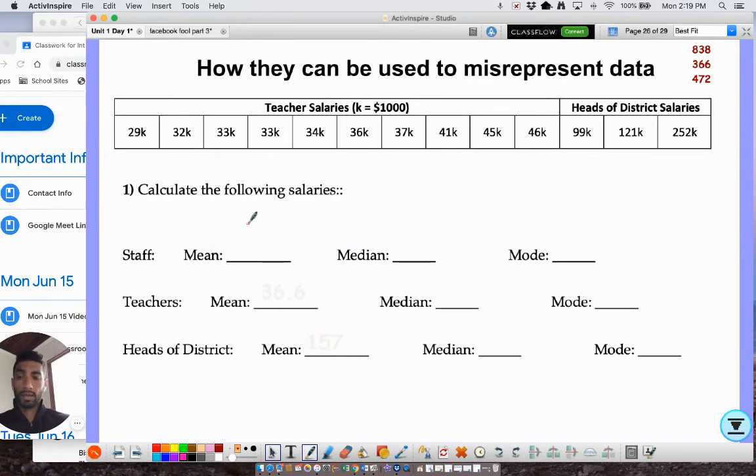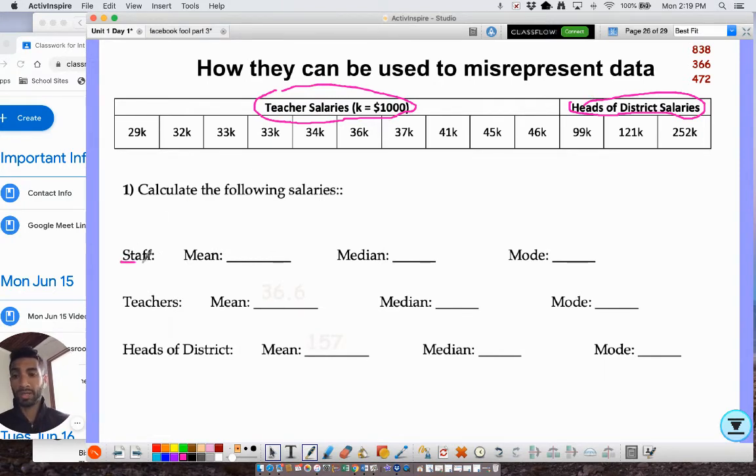Now we're going to look at how you can use some of these different averages to manipulate things, okay? So what we're going to look at is salaries from Minneapolis public schools. So here are your teacher salaries, right? And the teachers are complaining because they feel like they're underpaid. We want to make more money. So we need to go to the state and prove that we're underpaid. Meanwhile, the heads of the district, like superintendents and whatnot, don't want to pay us more money. So they want to go to the state and say, look, they make a decent amount of money, and this is our statistical proof.